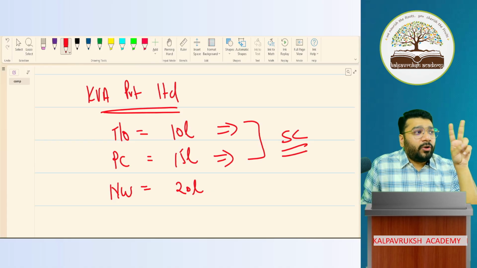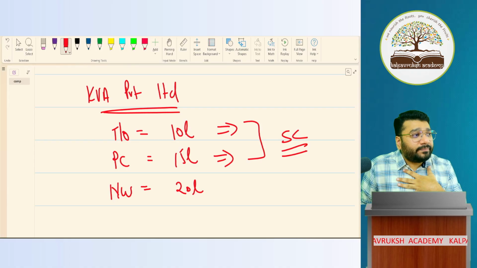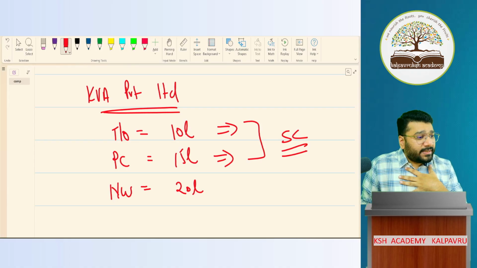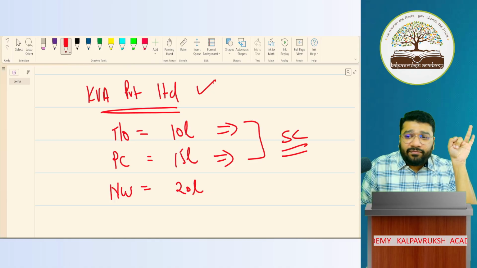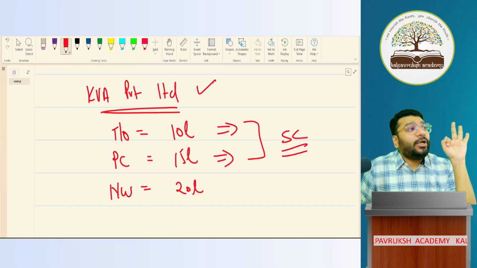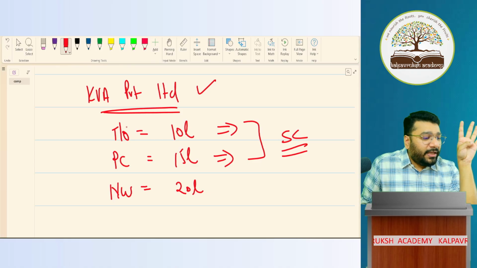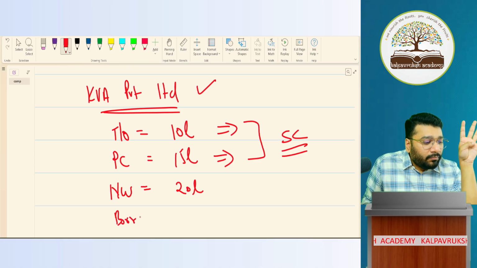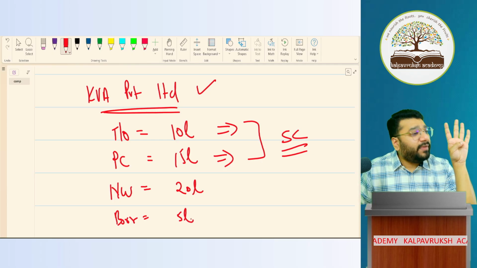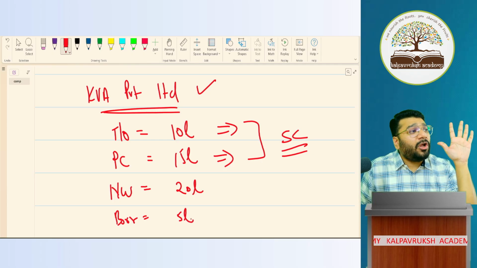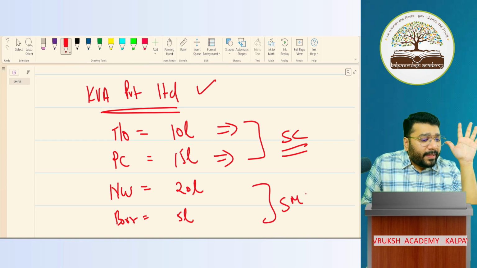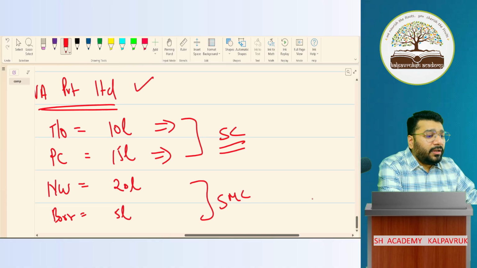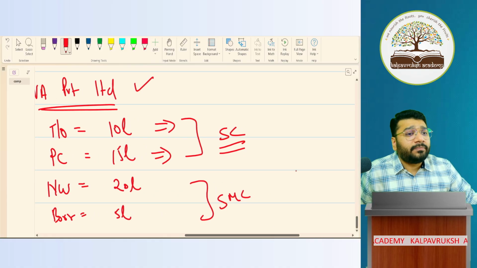Okay, wow. Second, am I an SMC or not? Yes, because Kalpavriksh Academy is not listed. Neither a bank, nor FI, nor insurance company. Turnover less than 50 crore. I'm not exceeding 50 crores. Borrowing is not exceeding 50 crores. Let's say borrowing here, I'll put 5 lakh. I'm not exceeding 50 crores. Neither am I a holding or subsidiary of a big company or a super big company. So all 5 conditions are satisfied. So I'm an SMC. Now, should I prepare a cash flow statement or not?